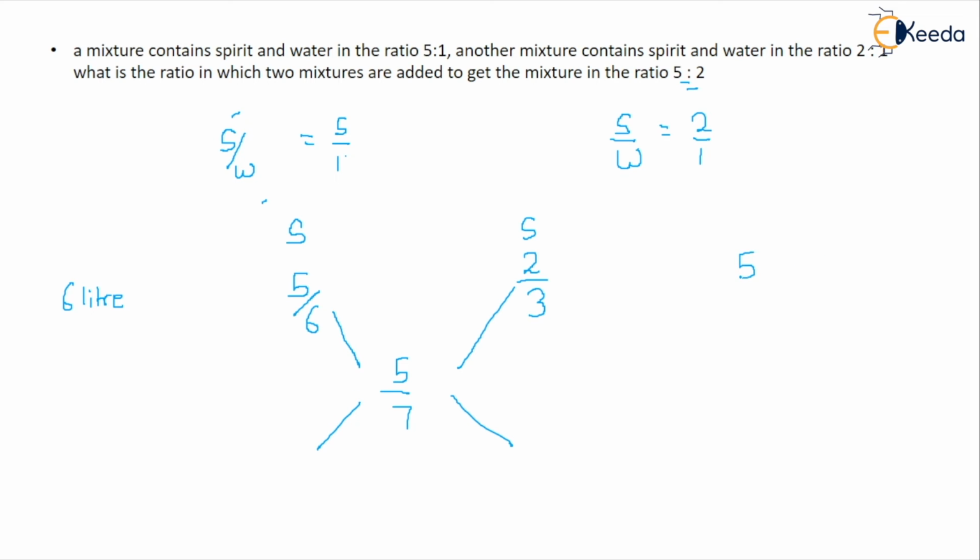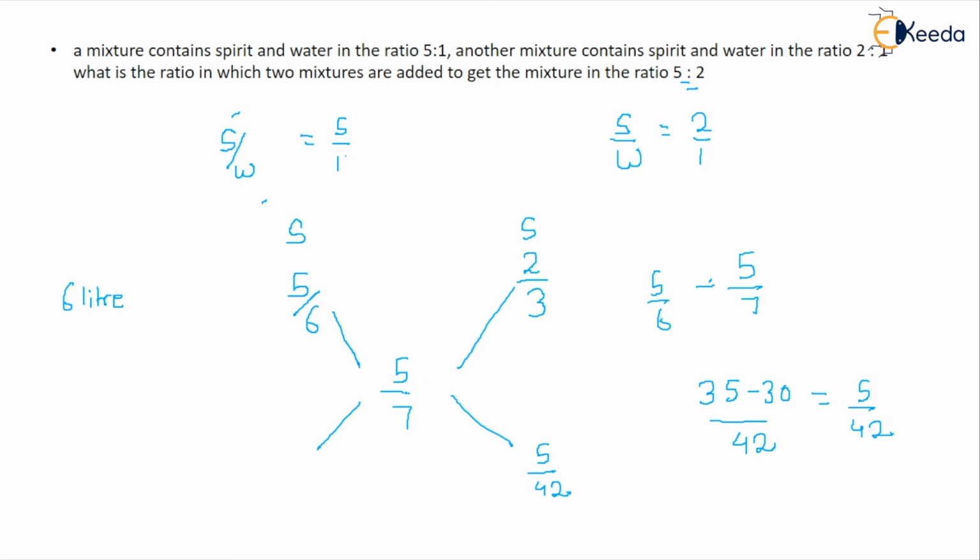So 5/7. So 5/6 minus 5/7 you have to solve, because 5/6 is a bigger number as compared to 5/7, because we know that if a smaller number comes in the denominator then the value gets bigger, and if a greater number is in the denominator or divisor then the value becomes smaller. So after doing this it comes out to be 35 minus 30 upon 42. After solving this, it comes out to be 5 by 42. So you get the ratio here, it is 5 by 42.